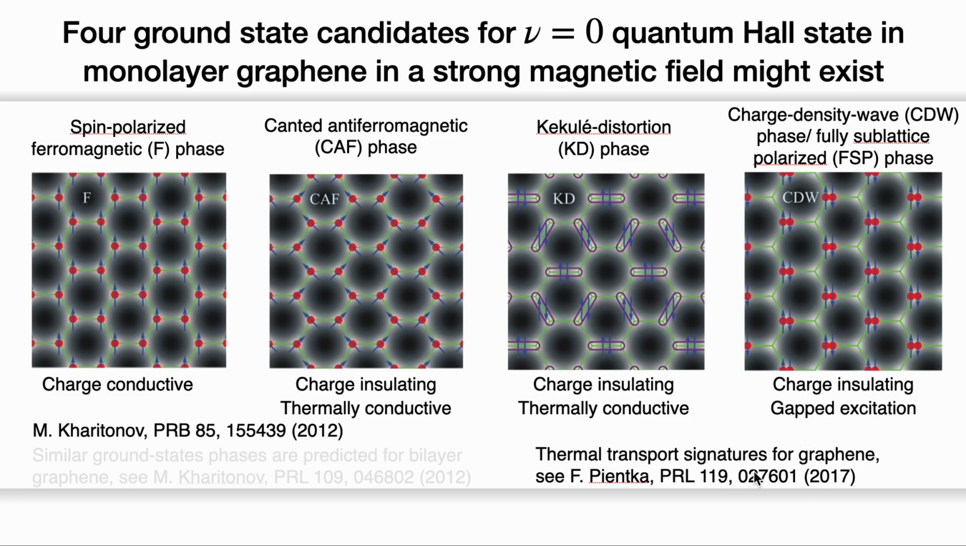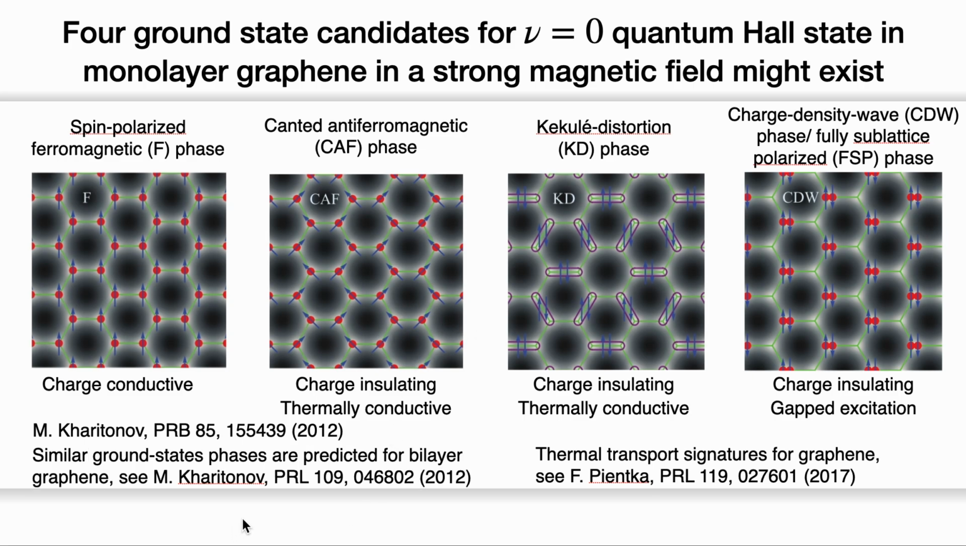If you are interested, you can probably look into this paper. In addition to monolayer graphene, similar ground state phases are predicted for bilayer graphene. If you are interested, please look into this paper.